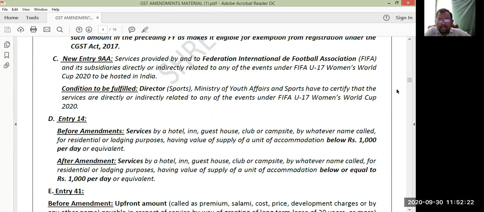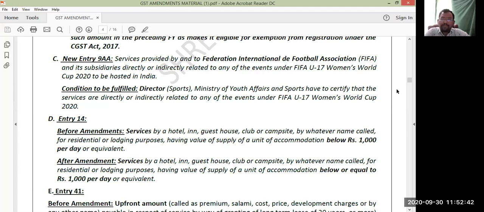Services provided by and to Federation Internationale de Football Association, FIFA, and its subsidiaries, directly or indirectly related to any of the events under the FIFA Under 17 Women's World Cup 2020 to be hosted in India.